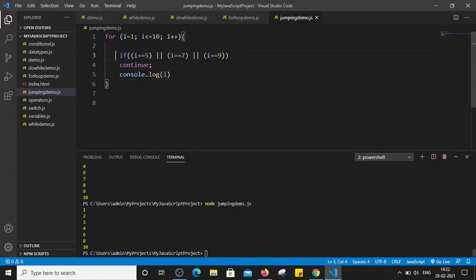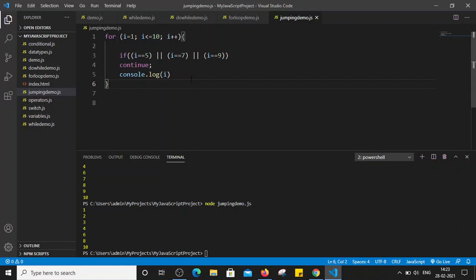So the or condition is used, and whenever the value of I becomes 5, 7 or 9, the continue will get executed. And what continue will do, it will directly reach the increment operator. So it will directly increment the value of I and it will not print the I value whenever it becomes 5, 7 or 9. Right. So this is how the continue statement is used to skip the iteration for a specific condition.